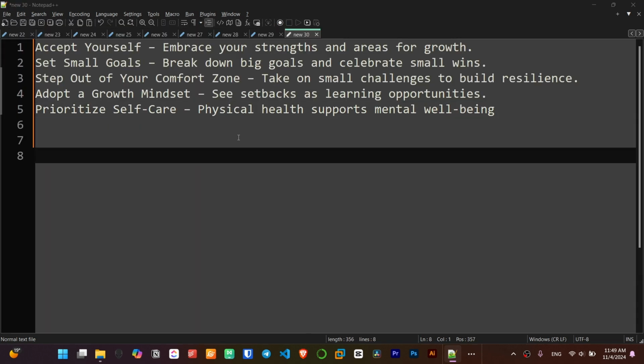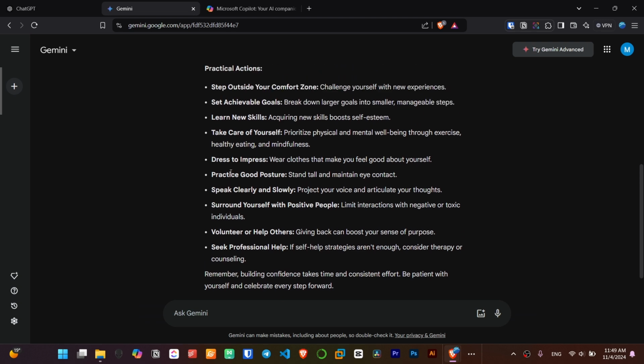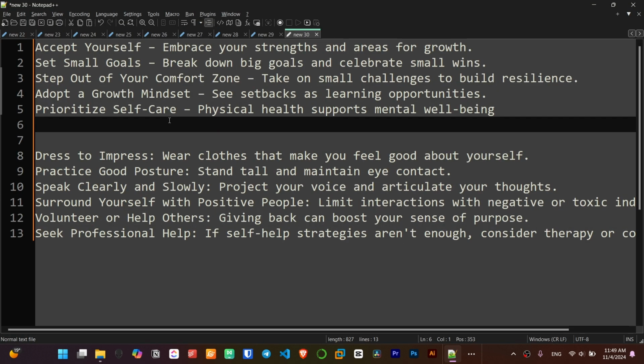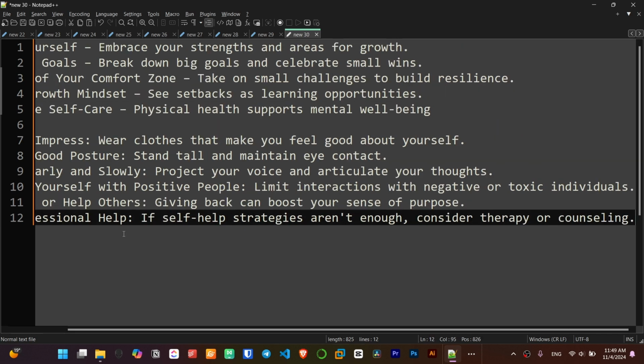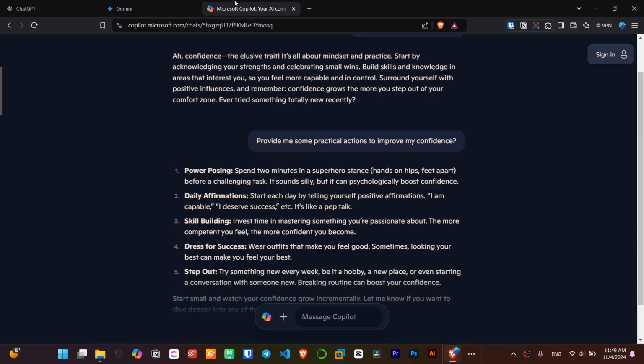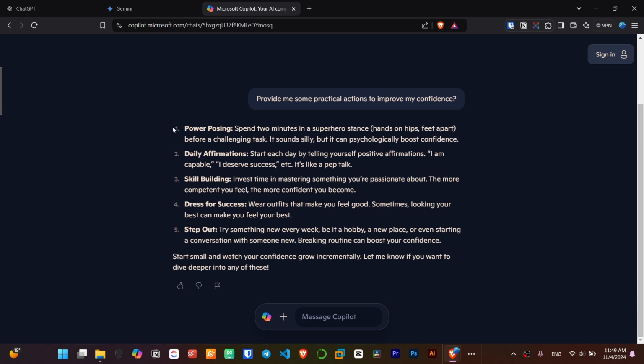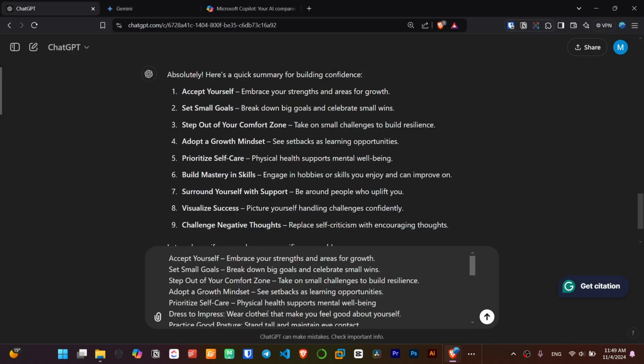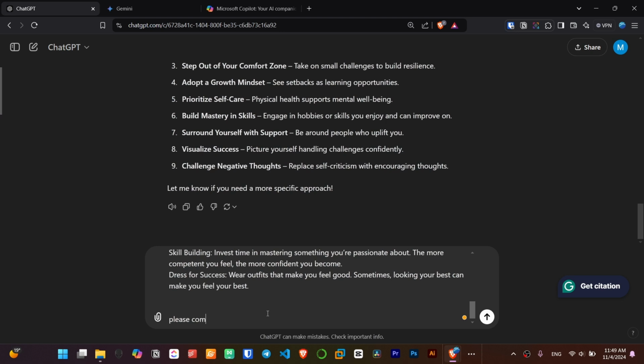For instance, I like this, and I come here and, I don't know, maybe about the dress. I like these actions as well, strategies, and about the Copilot, for instance. Again, these four strategies, and I like to ask ChatGPT, please combine these strategies and improve.